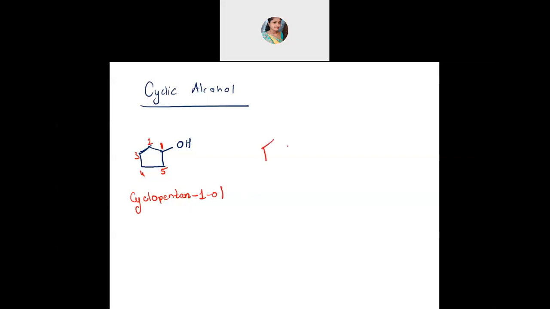Okay, now this one you name. Again, this is not a benzene ring. It's a cyclo compound having 6 carbon, and an OH group is there. So you can give number 1 to this. Then 2, 3, 4, 5 and then 6. So 6 carbon. What will be the name? Cyclic compound it is, with OH group. Yes, correct. Cyclohexanol, correct. Cyclohexane, hexane's E should be replaced by 1-ol. So cyclohexan-1-ol, or you just write cyclohexanol. That's fine. If you want to mention the position, you mention.